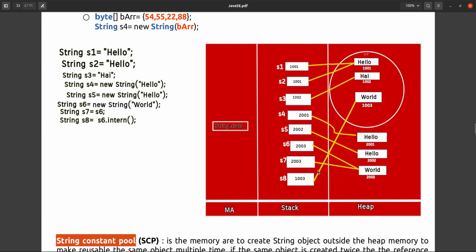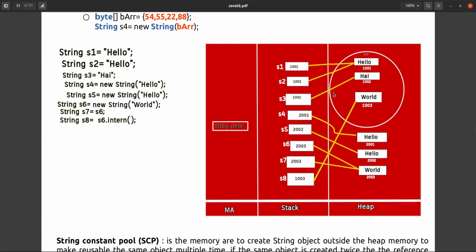If the variable is a reference variable, then using that reference variable we can change those values and we can access those values. Suppose here we have created string s1, you see, hello, and string s2, hello. So what do you think, will it create two objects? No, only one object will be created, and this is a string constant pool. That object will be created in the string constant pool, and the reference variables s1 and s2 will point to the same object.